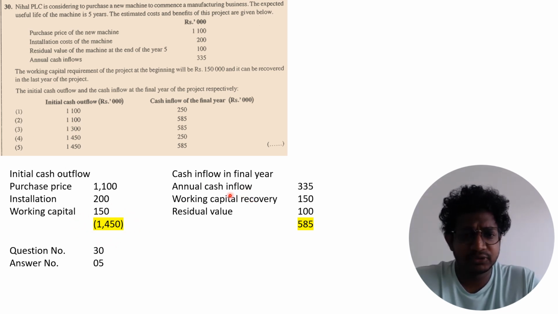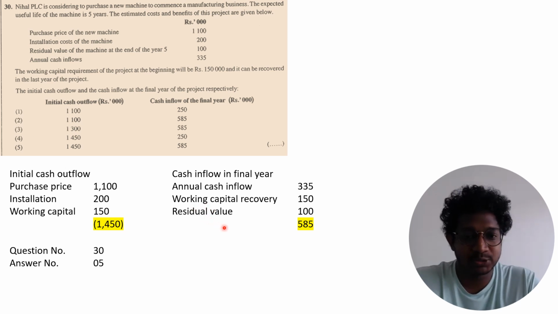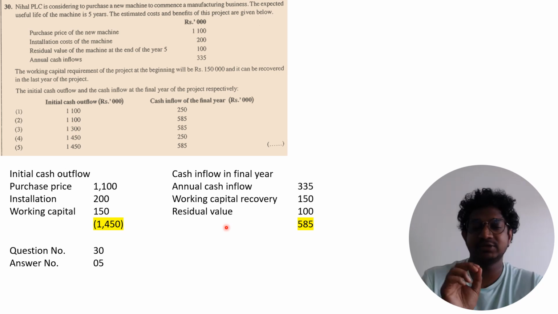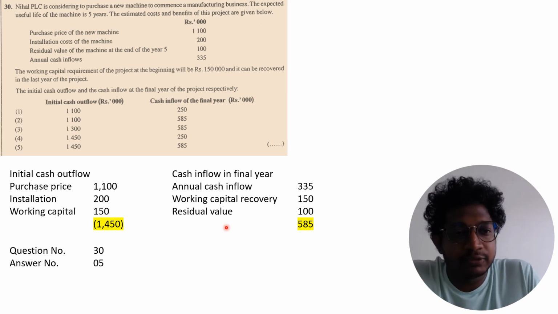And the annual cash flow given is 335. To that, you have to add working capital recovery and residual value as well. Then you can find the cash inflow in the final year as 585. Right? So this is from the first question up to the 30th MCQ.